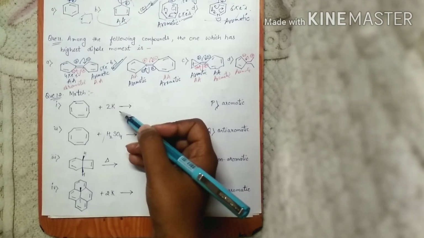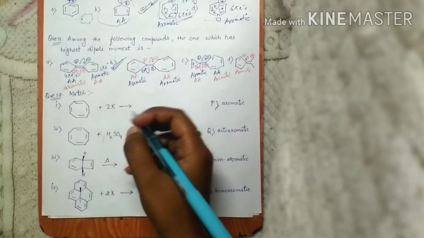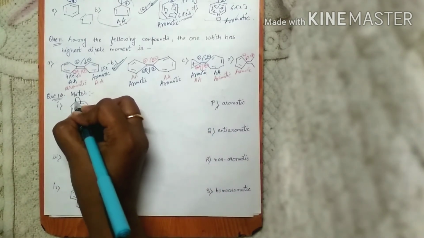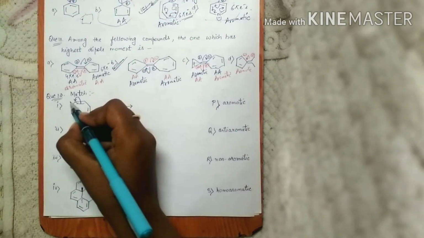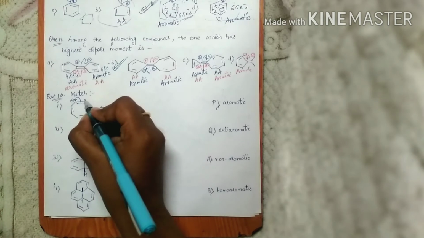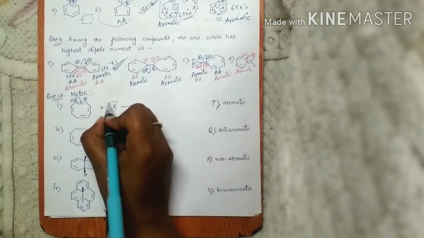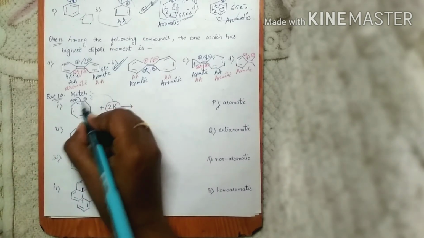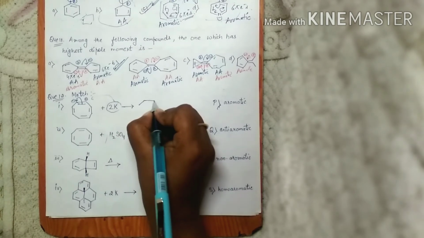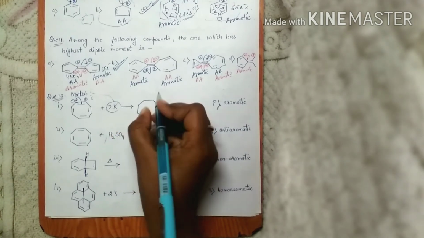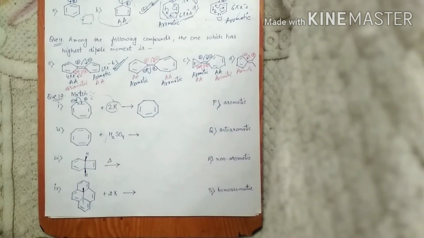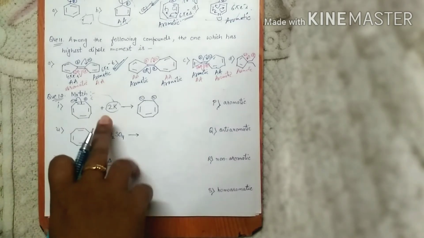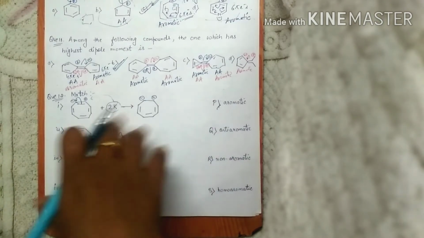For the first case, we have added an alkali metal. What alkali metal does is it provides electrons to the ring. So what happens when we add alkali metal? These 2 pi electrons get shifted here, so a negative charge develops here and positive charge develops here, and now this alkali metal donates its electrons to this positive site. So this part remains the same, this part has negative charge, and this part also becomes negatively charged because the alkali metal has provided the electrons.